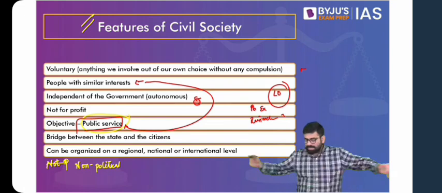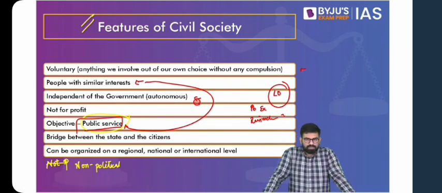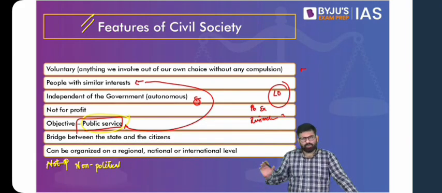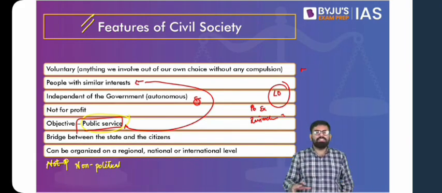But again, you remember, now you must be getting ideas. The governments fund NGOs. What happens to their autonomy? Then the government bans various organizations, civil societies. That is also interference. So we'll come to all those problems and issues related to it. This is the basic idea, the basic framework of what a civil society is.